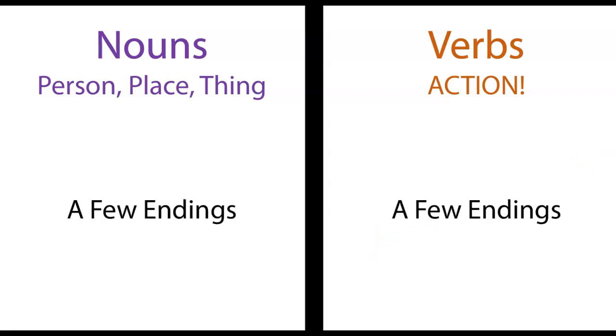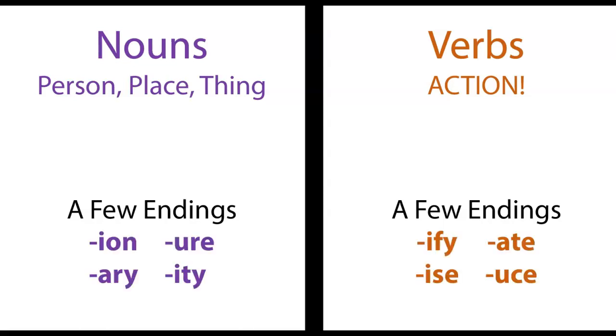So, in order to help you guys out, I'm going to give you a few endings. Remember, for adverbs, we had the ending ly, and that was helpful. For nouns and verbs, these are just a couple. There's a ton of them, but these are just a couple that can help you out, right? So, ion, something like definition, dictionary, or boundary. ity, like activity, or ure for like mixture, something like that, right? Those are all nouns. Definition, mixture, those are nouns.